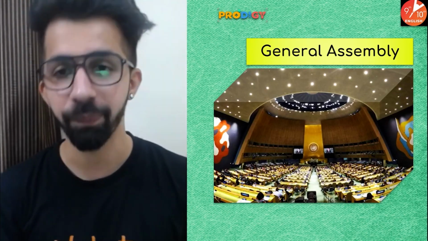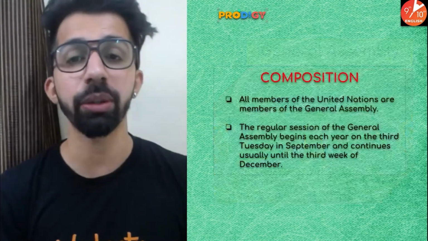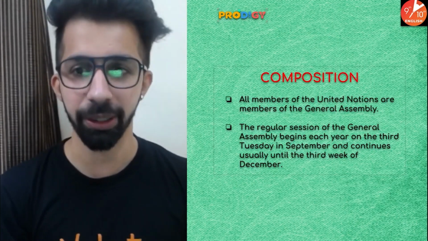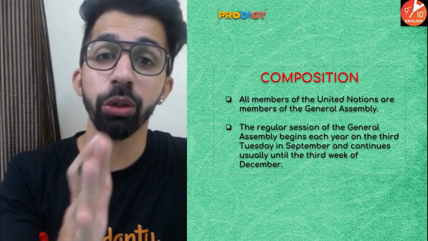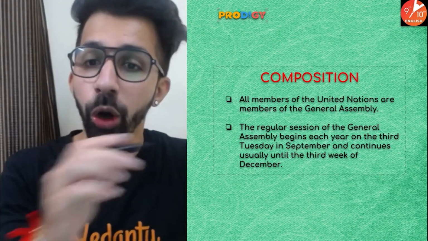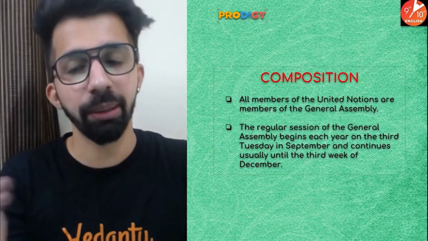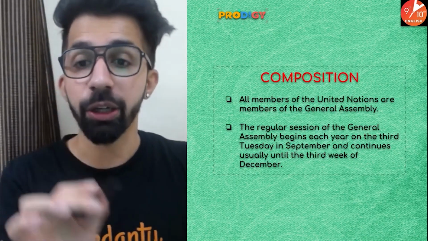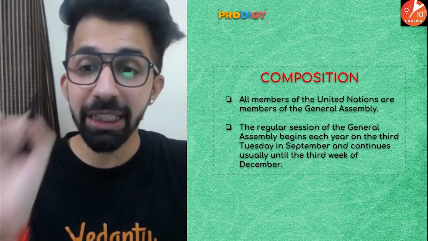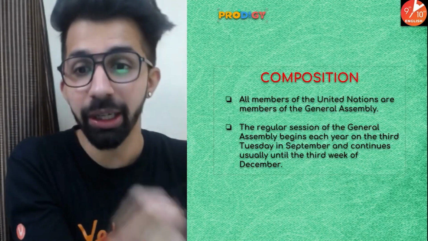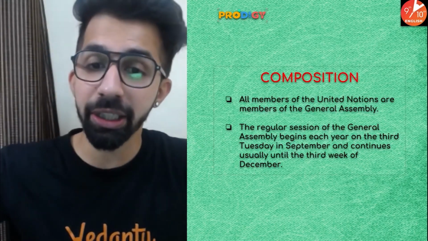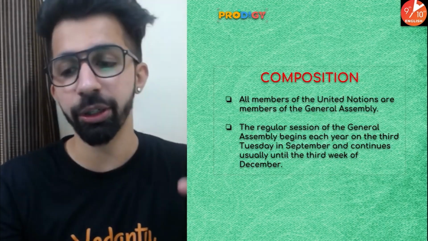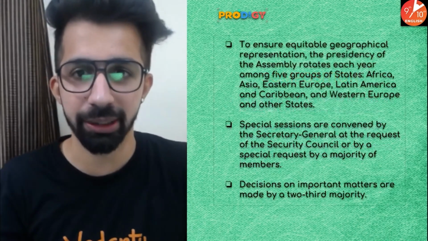So guys, first we are going to talk about the General Assembly. Let's understand what the General Assembly is. In the General Assembly, there are a total of 193 members. All the members of the United Nations are members of the General Assembly. The regular session of the General Assembly begins each year on the third Tuesday in September and continues usually until the third week of December. So this is the time period of the session of the General Assembly.